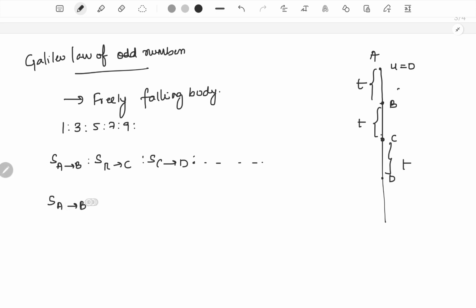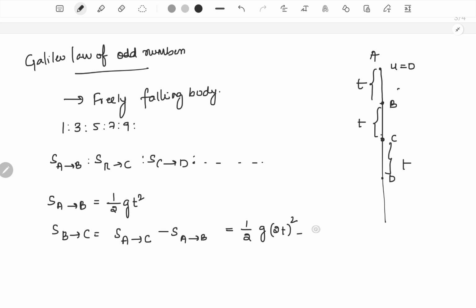As we have discussed earlier, when a body is freely falling downwards, in the first t seconds of its motion the distance traveled is half g t square. Then what about the distance from B to C? Distance from B to C would be distance from A to C minus distance from A to B. The body takes a total time of 2t to go from A to C. Hence this would be half into g into 2t whole square minus the distance traveled from A to B, which is half into g into t square. If you simplify, you would get this.